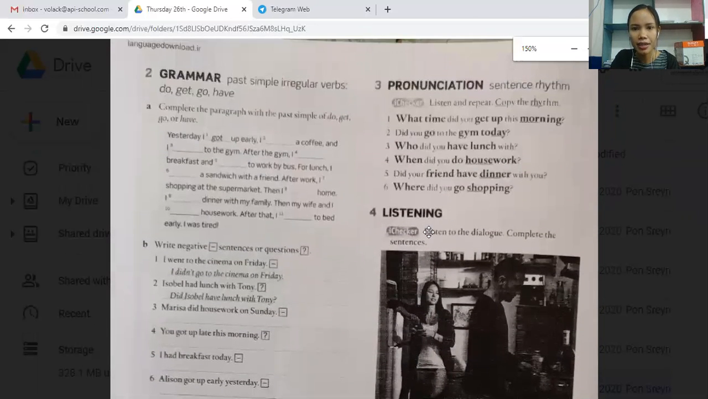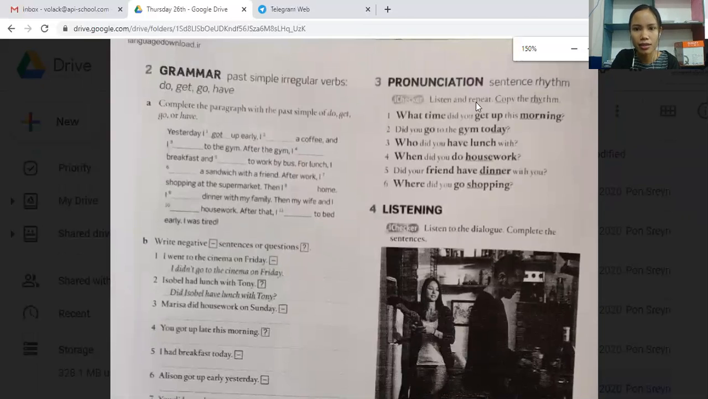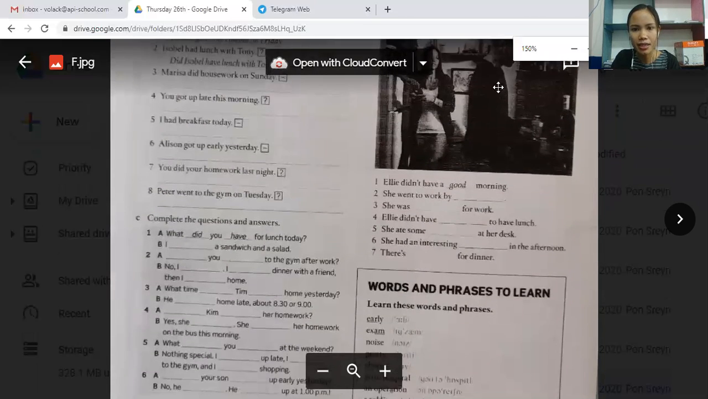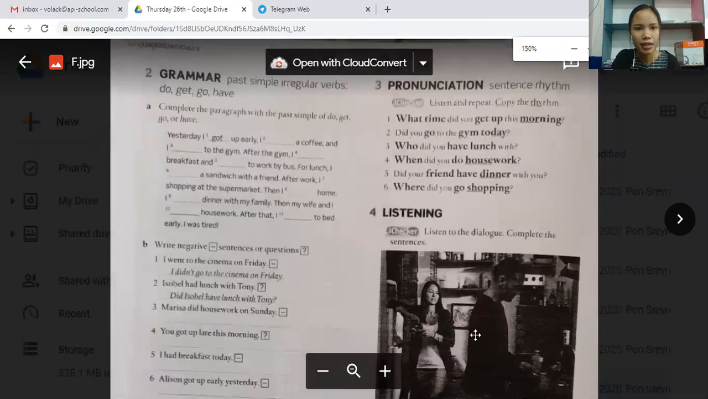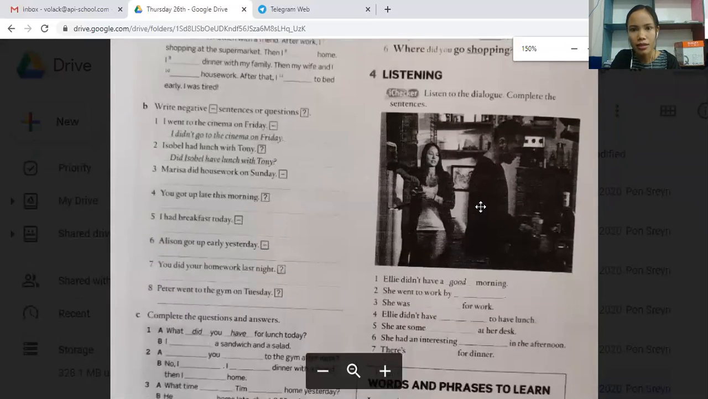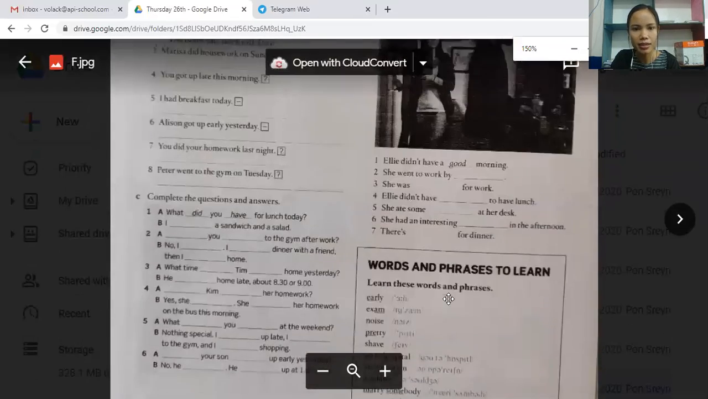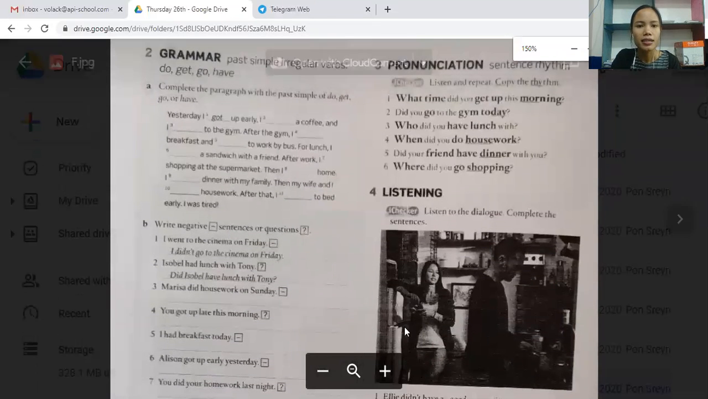And then here, pronunciation, you can skip it. And in here, you can skip number 4 too. Yeah, you can just do only that exercise.